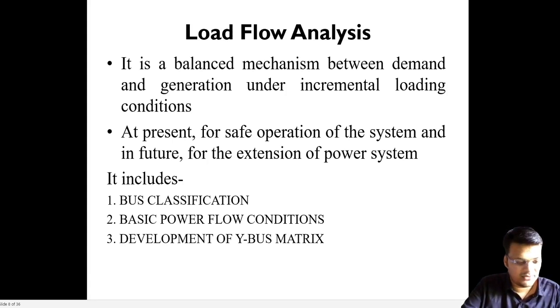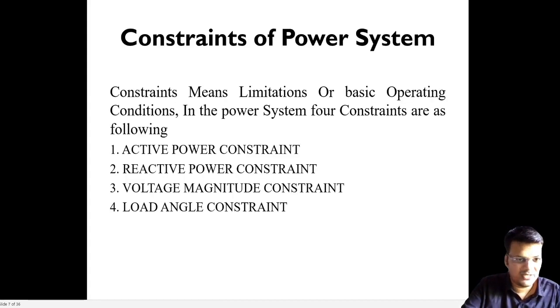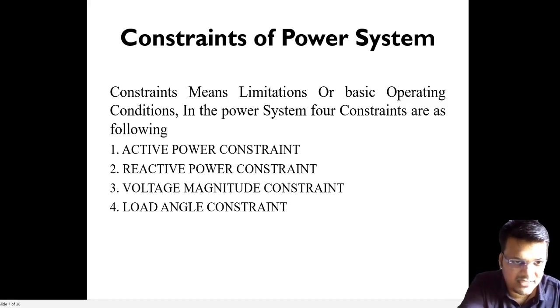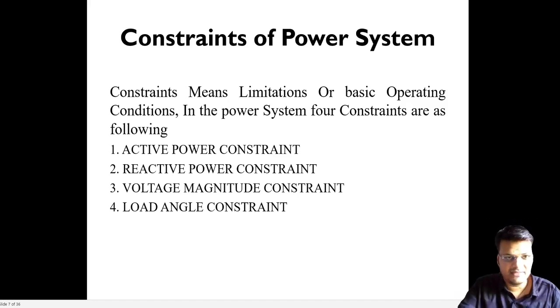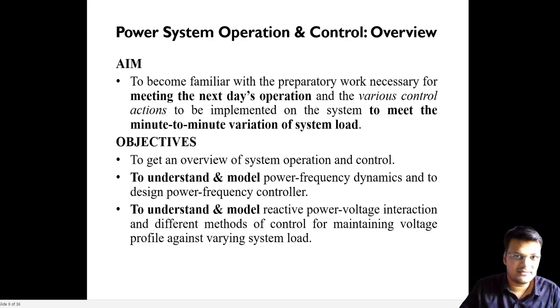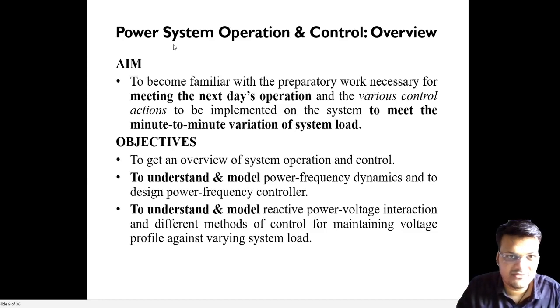So up to now we know the load flow analysis. With the load flow analysis, we get the active power, reactive power, voltage and load constants.